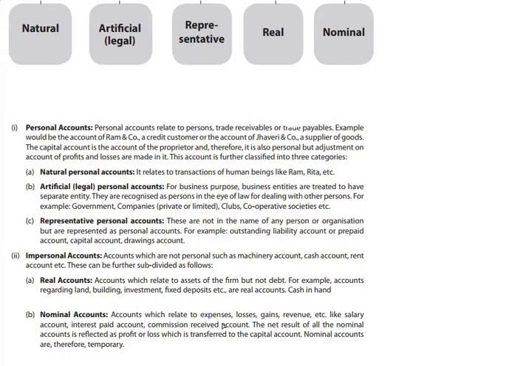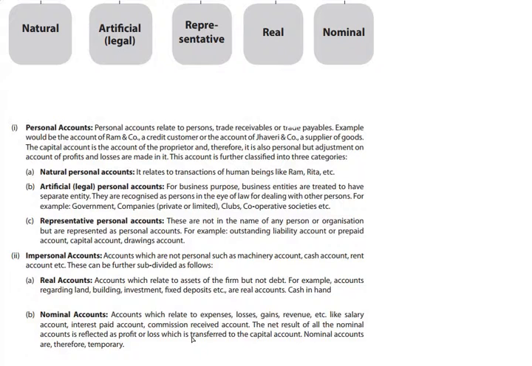Nominal accounts relate to expenses, losses, gains, revenues, etc. Like salary account, which represents salaries paid by a business, interest paid account, commission received account. Interest paid account and salary account are business expenditure, while commission received account is an income. The net result of all the nominal accounts is reflected as profit or loss, which is transferred to capital account as already discussed above.